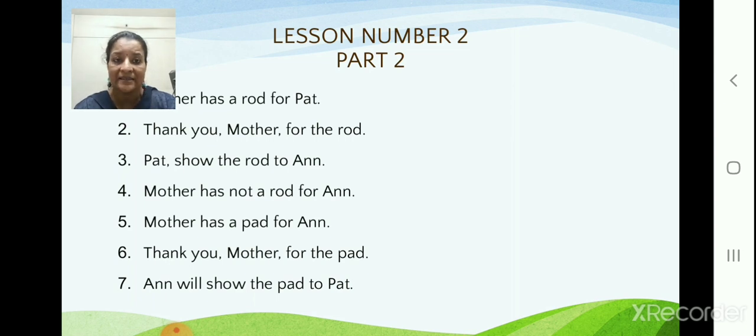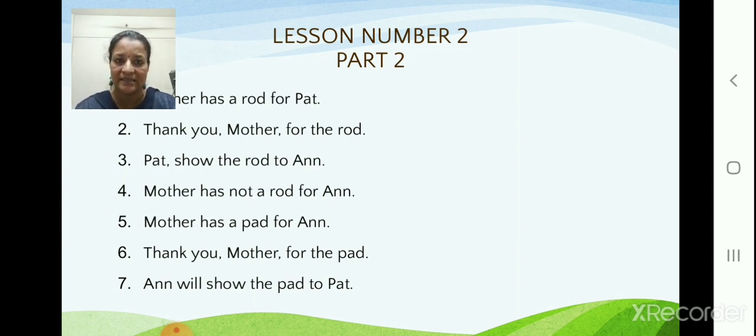Mother has a rod for Pat. Thank you, Mother, for the rod. Pat, show the rod to Ann. Mother has not a pod for Ann. Mother has a pad for Ann. Thank you, Mother, for the pad. Ann will show the pad to Pat.